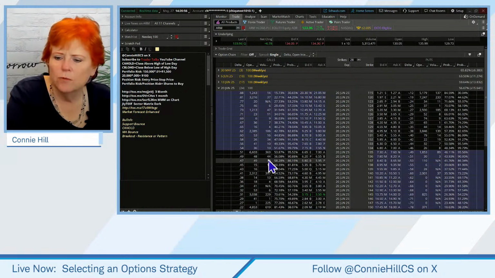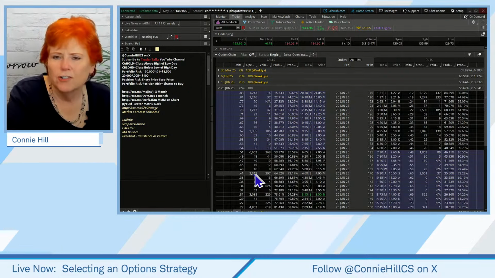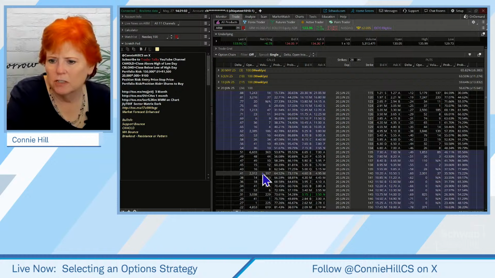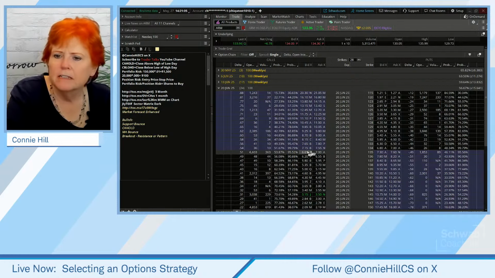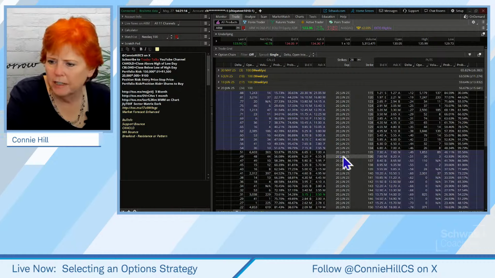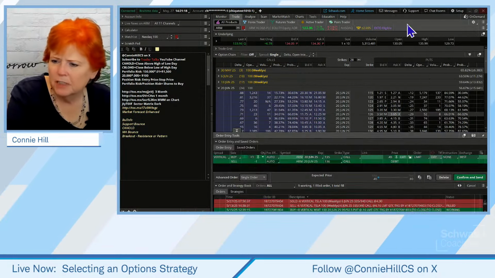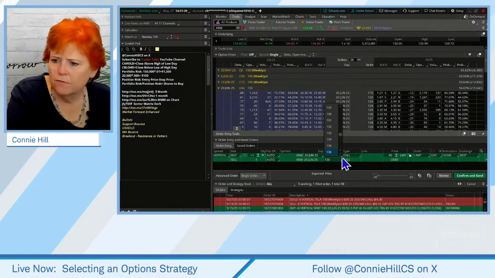Now, the reason I'm going out to the 140 simply is because of the open interest. There's a lot more open interest out here at those $5 increments. This is a monthly expiration, and really these weeklies are probably a little bit too short for that kind of a strategy, generally speaking. Okay, so let's put it in here. We're going to say buy vertical, and we're going to swap this out for the 140.